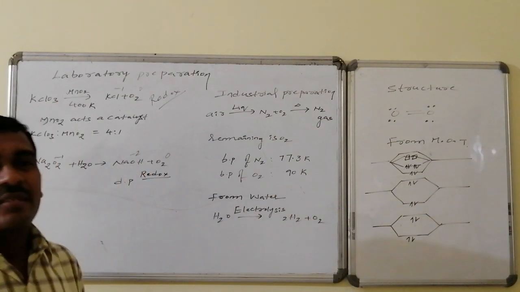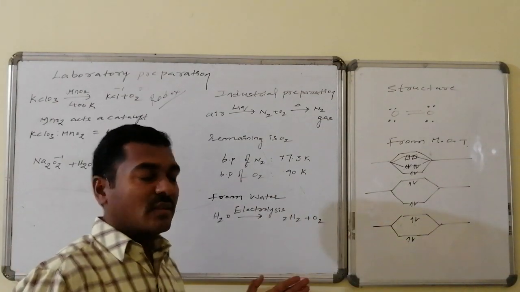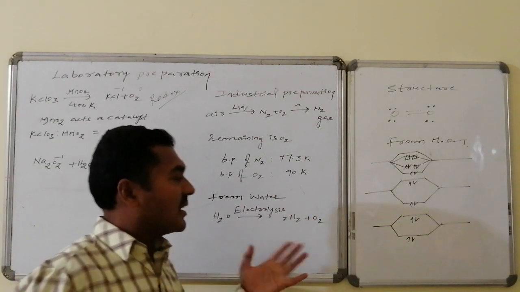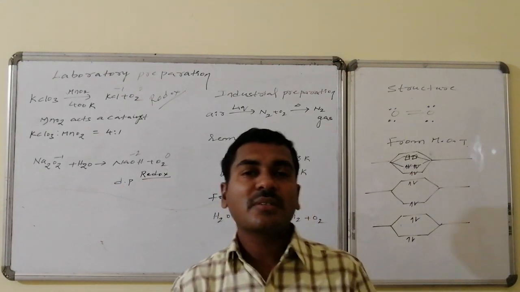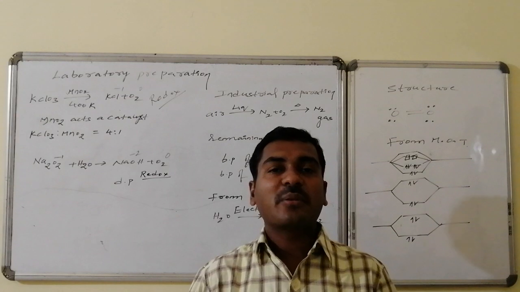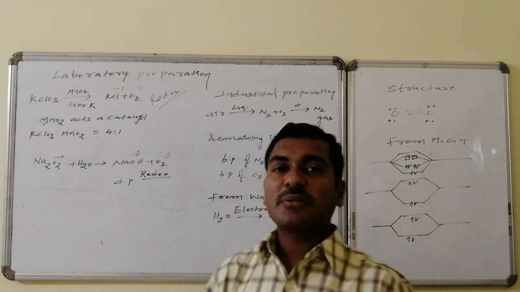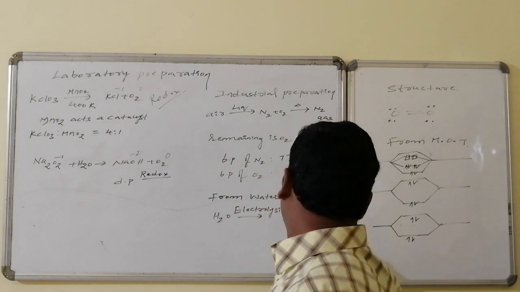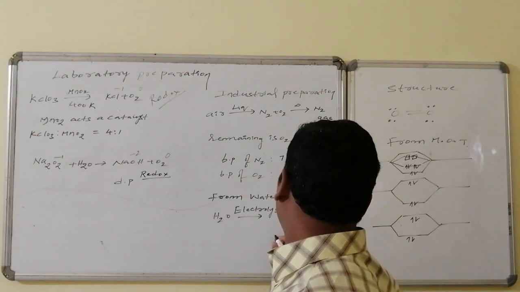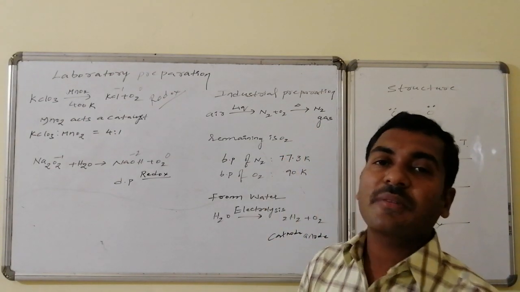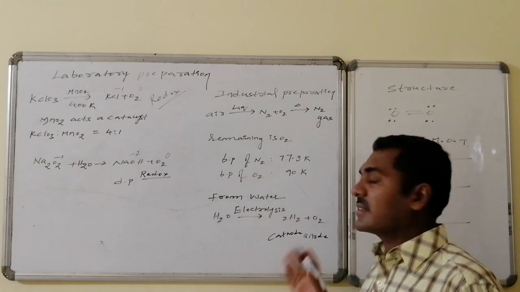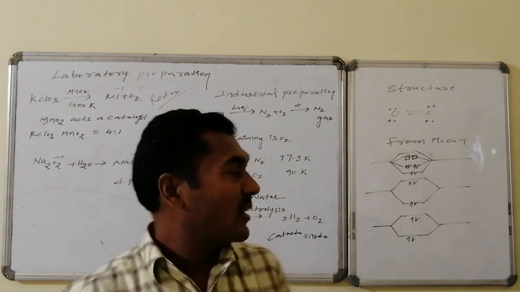And from water, by electrolysis of water, hydrogen and oxygen gas are liberated at the corresponding electrodes. Oxidation takes place at the anode and reduction takes place at the cathode. So at the anode oxygen will be liberated and at the cathode hydrogen will be liberated. The ratio of the volumes of hydrogen and oxygen liberated is 2:1.